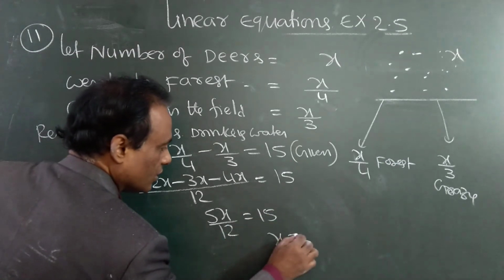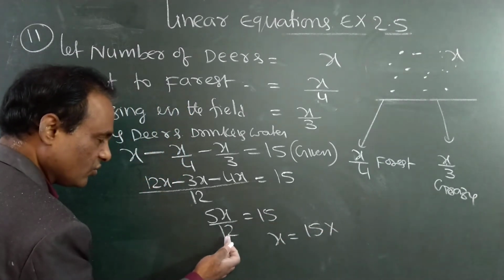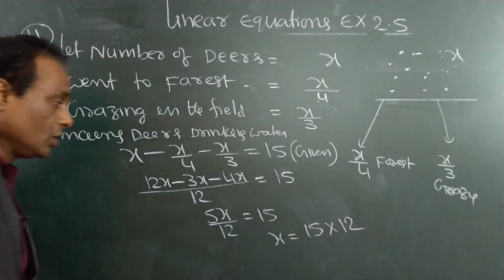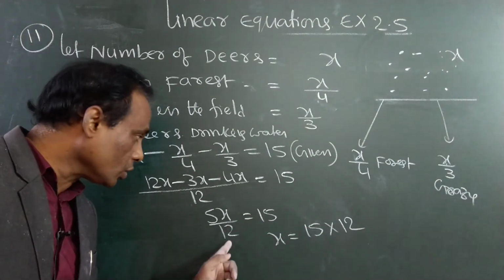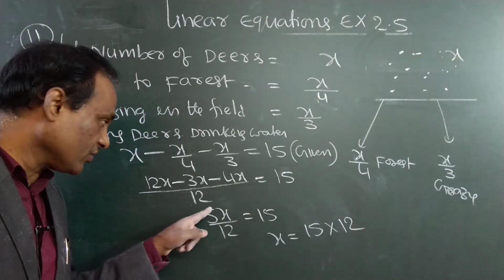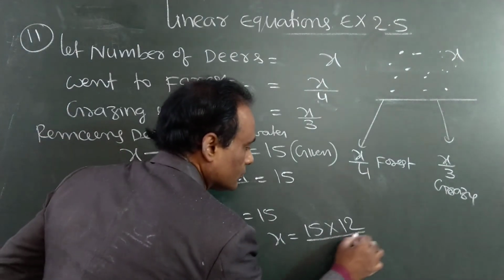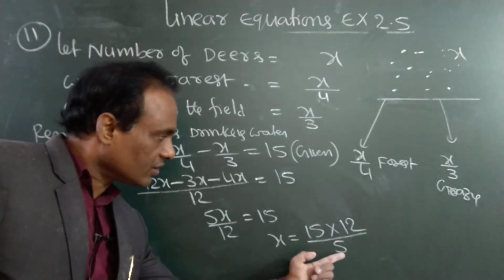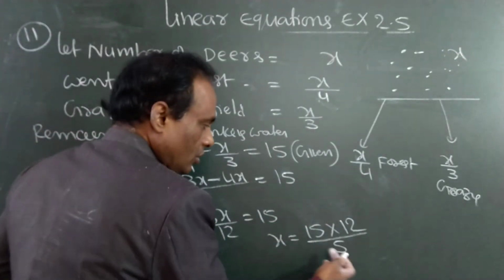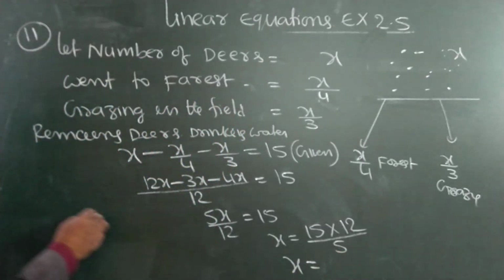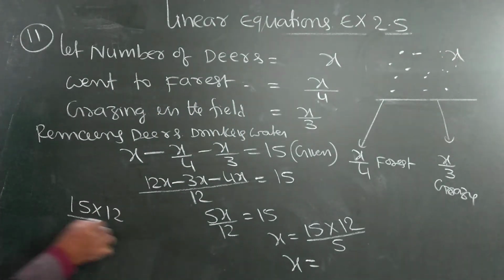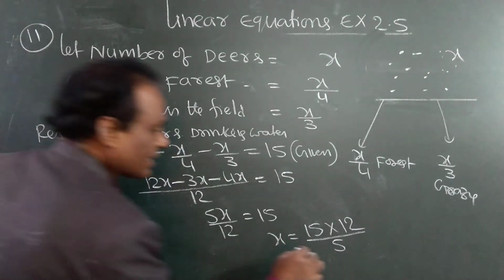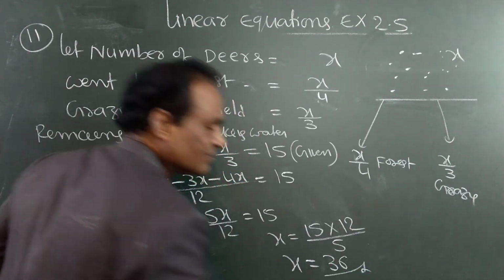Then x is equal to 15 into 12, this 12 will go up and become multiplication. This 5 is in multiplication, it will go to the denominator. 12 will be in multiplication, 5 will be in the division. What is the answer? 15 into 12 by 5. 5 3s are 15, 3 12s are 36 deer.